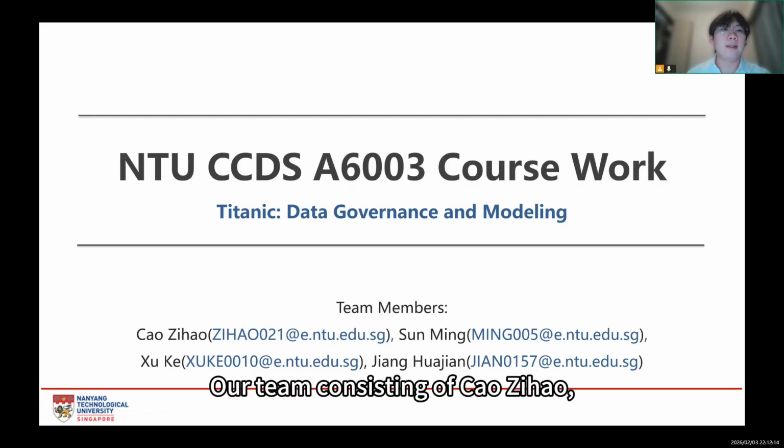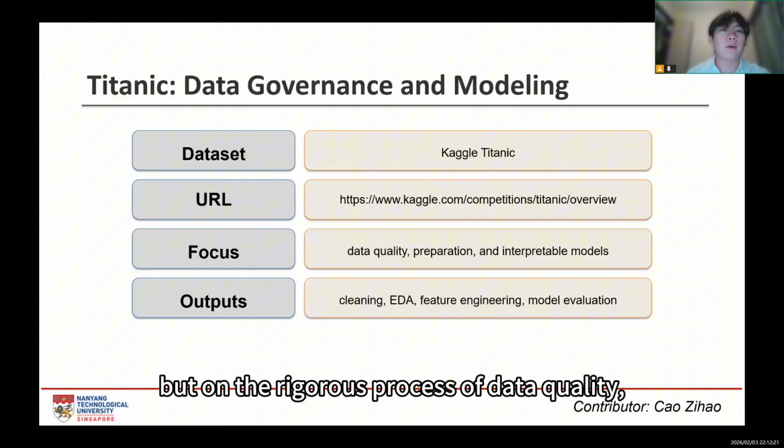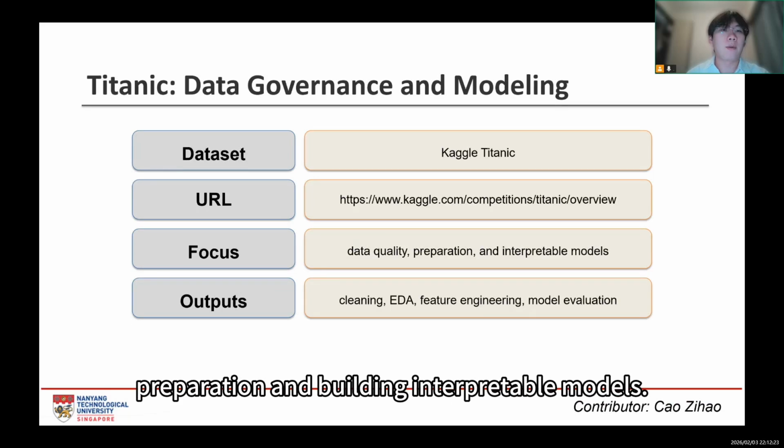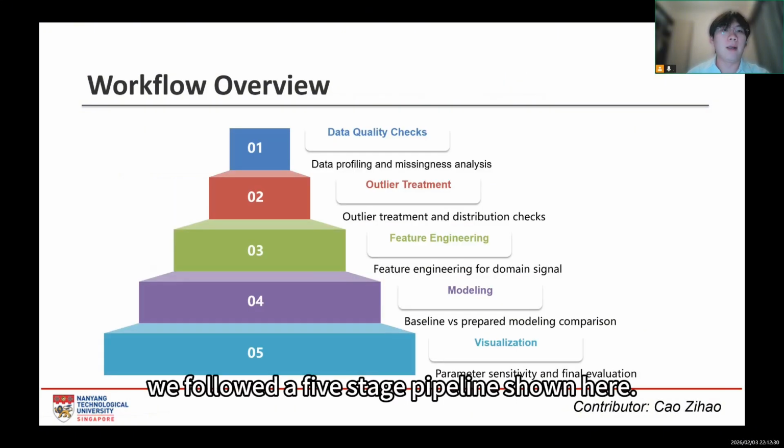Our team consists of Cao Zihao, Sun Ming, Xu Ke, and Jiang Huajian. We focus not just on prediction, but on the rigorous process of data quality, preparation, and building interpretable models. To ensure a structured approach, we followed a 5-stage pipeline shown here.